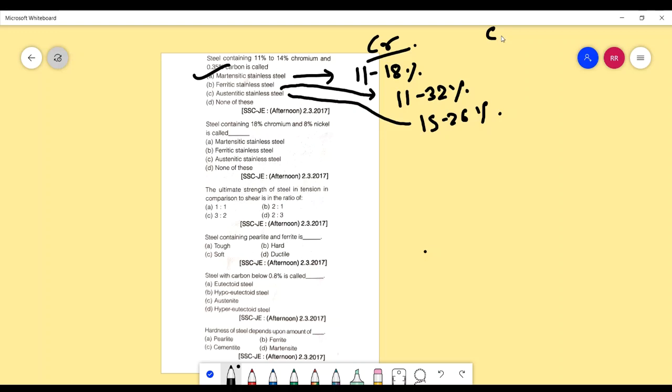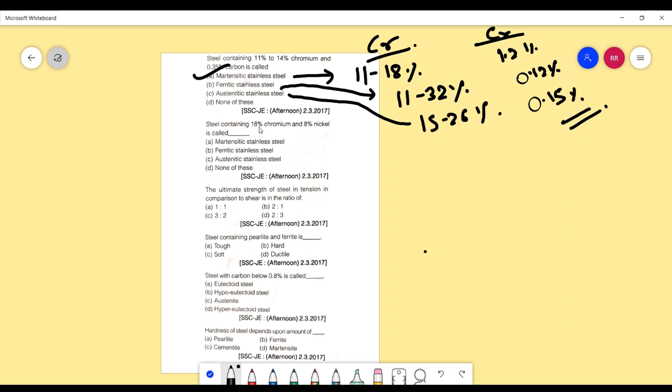If you look at carbon percentage range, the maximum value for martensitic is around 1.2%. In case of ferritic stainless steel, it goes up to 0.12%, whereas in case of austenitic stainless steel, it goes up to around 0.15%. So based on this, what we have is martensitic stainless steel.